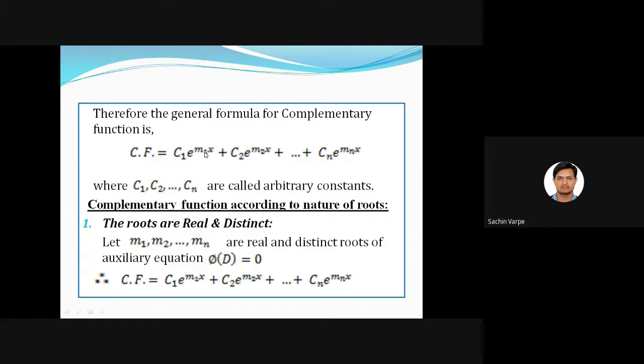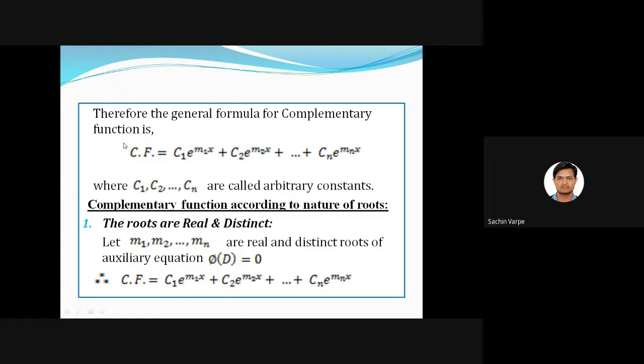So C1 e to the power root 2 x plus C2 e raised to root 3 x, isn't it? Suppose the roots are negative, like minus 1, minus 2, then C1 e raised to minus x plus C2 e raised to minus 2x. Is it clear to all? So this is the process to get the complementary function.